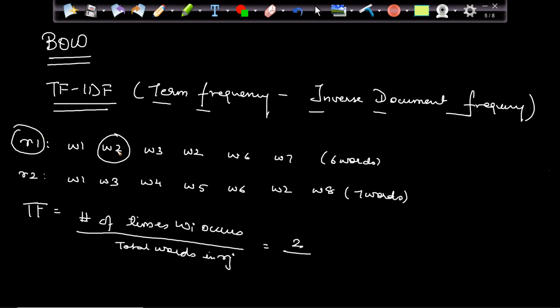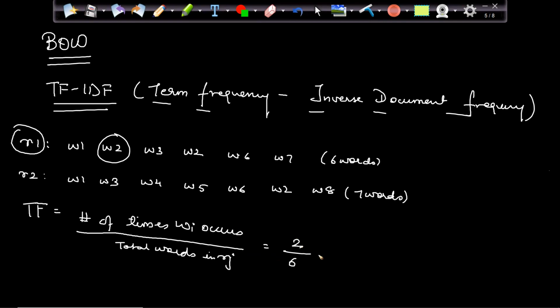So my TF for this particular review will be, I have 2 times W2. How many words are there? 1, 2, 3, 4, 5, 6 words are there. Again, duplicates will be considered. W2 came 2 times, I will consider that in the denominator. So my TF will be 2 by 6. And if I think logically, my TF will never cross 1. 2 by 6 is what? 1 by 3, which is 0.33.